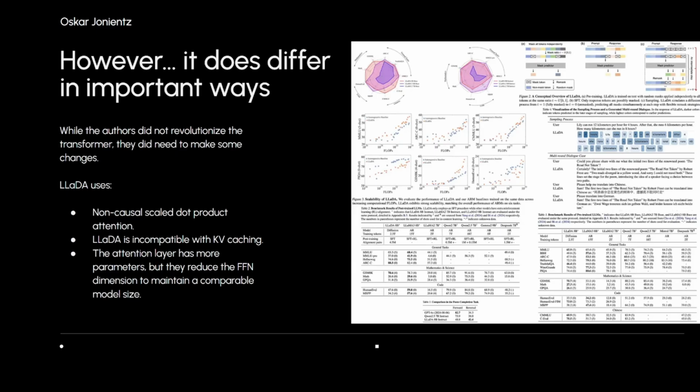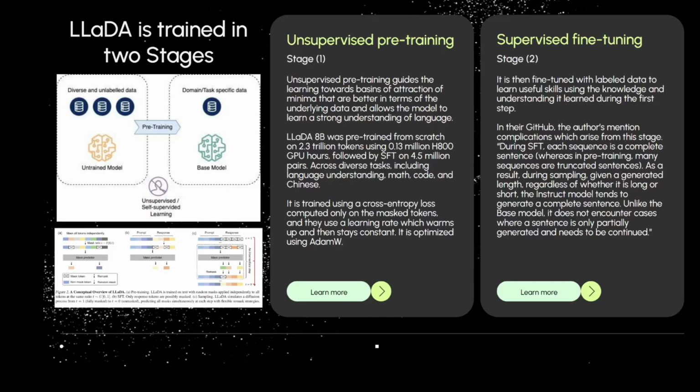The differences are they have non-causal scaled dot product attention. They don't use KV caching. And the attention layer has more parameters, relatively speaking, and they reduce the feed-forward network dimension. The reason they did that is because they wanted to maintain comparable size to Llama and Qwen and stuff like that. So LLaDA is actually trained in 2 stages.